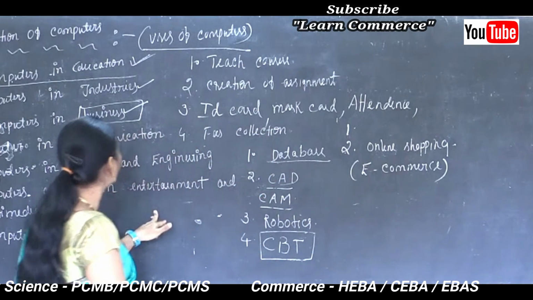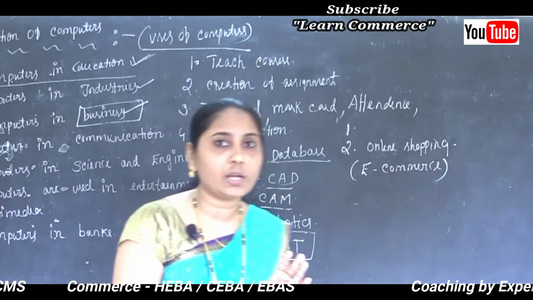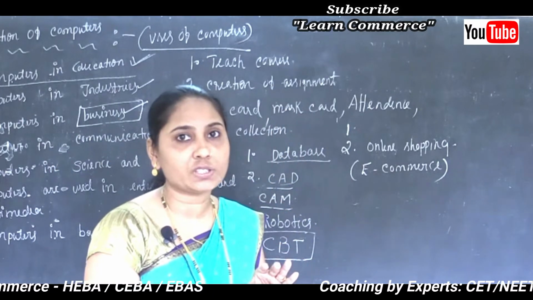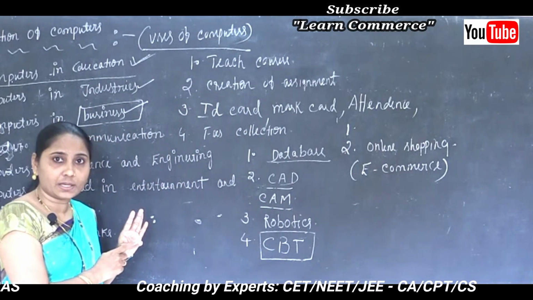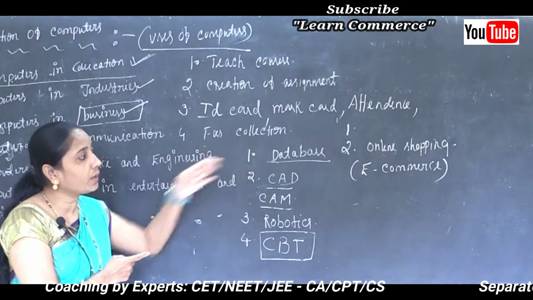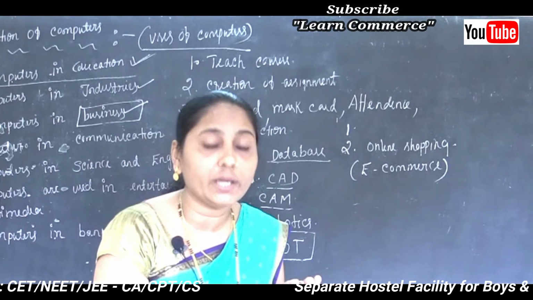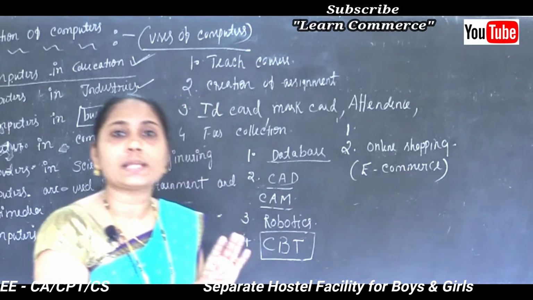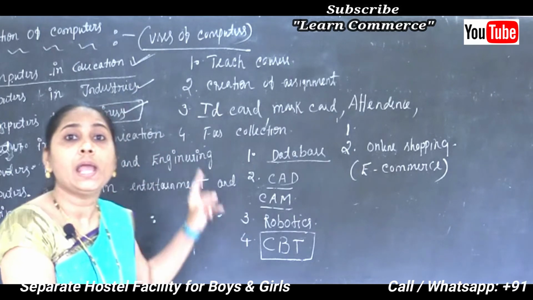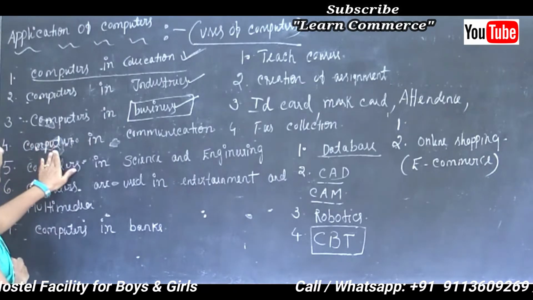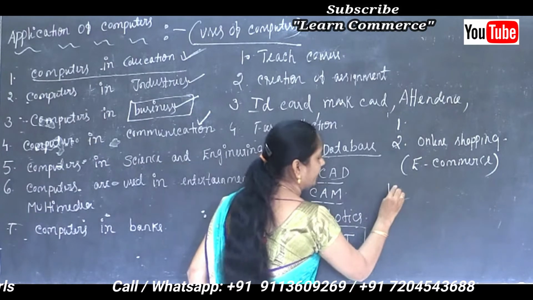So we can say some of the points on computers in business. The first point: what's the use of the computer and how are we going to use it in our business field? To prepare the bills, or for our online shopping, that is called e-commerce. The full form of e-commerce is electronic commerce, and the meaning of electronic commerce is the trade of goods and services with the help of the computer. The next concept is computers in communication.